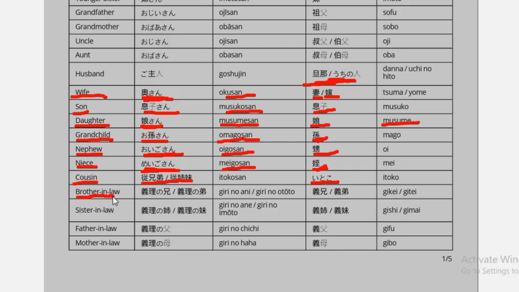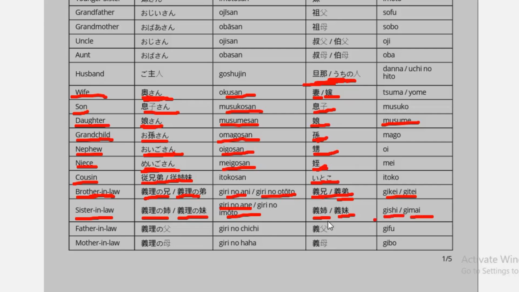For brother-in-law it is giri no ani or giri no otouto for the formal way, and for the informal way it is gikei or gitei. For sister-in-law it is giri no ane or giri no imouto for the formal way, and for the informal way it is gishi or gimai.